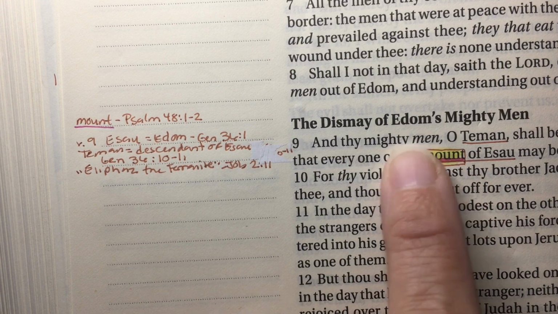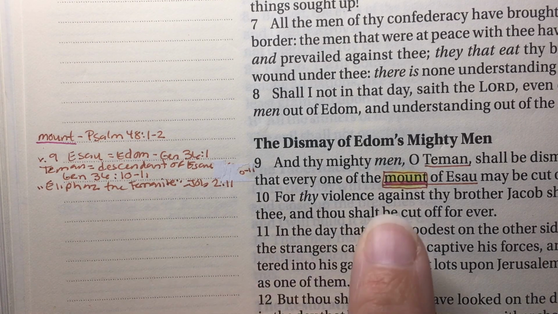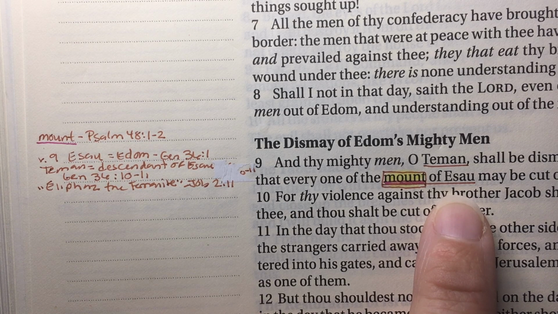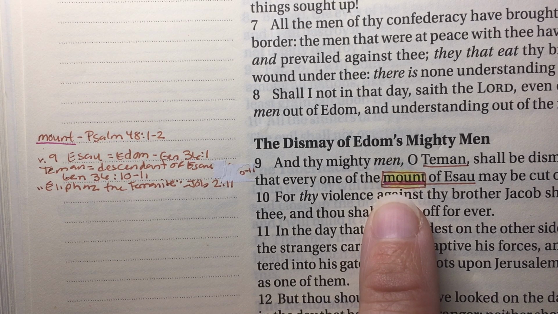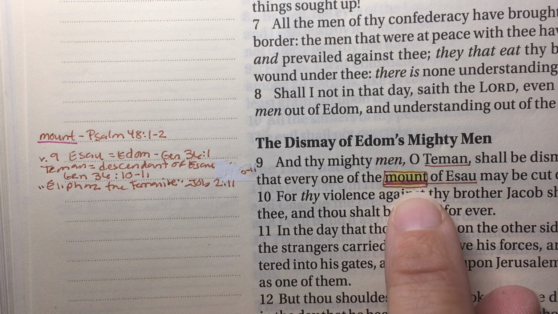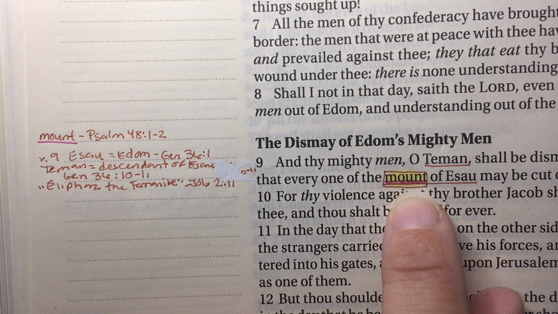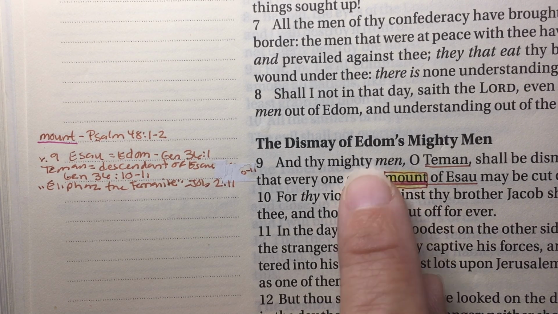So anytime I see the word mount, I'm referencing to myself Psalm 48 verses 1 and 2. I just don't have that prepared yet. So yes, there could be a mountain of Esau, but the word mount tends to mean that headquarters. God also uses that term for himself, but it's also for the enemies of God. So when you see the word mount or mountain, a lot of times that means that centralized power, their headquarters, their city, their government. That's that mount. But I just don't have it prepared to show you yet. But that's why I'm tracking it.